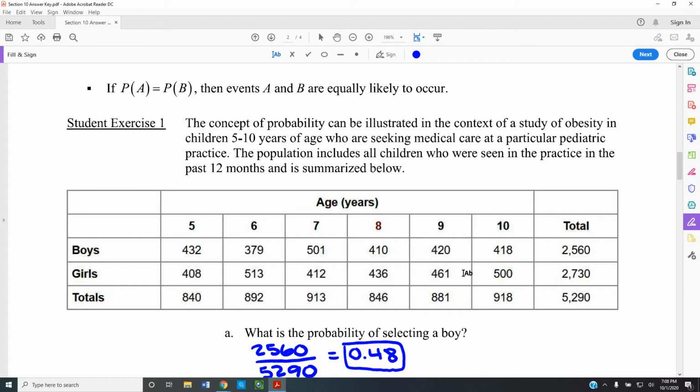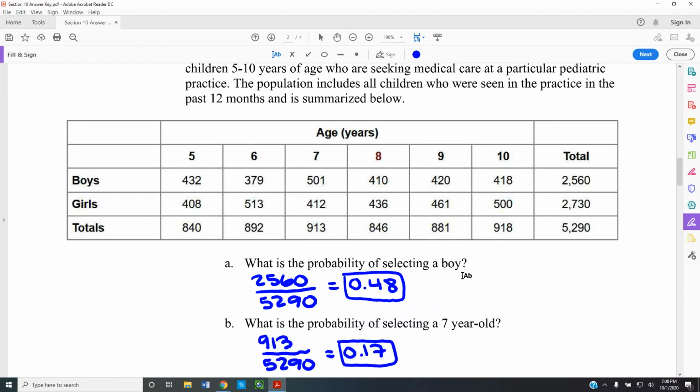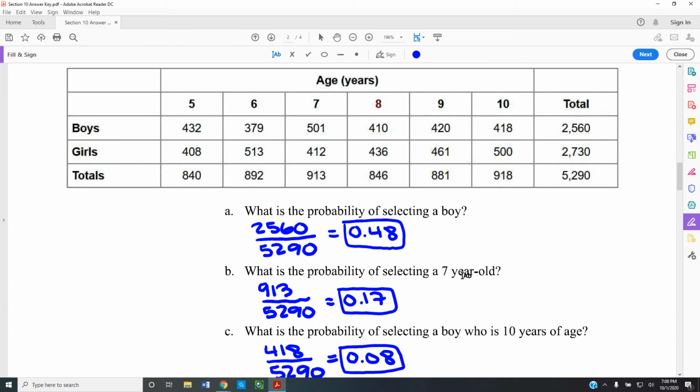So in student exercise number 1, it says the concept of probability can be illustrated in the context of studying obesity in children 5 to 10 who seek medical care at a particular pediatric practice. The population includes all children who were seen in the practice in the past 12 months and summarized below. So I'm going to scroll down so we can see just a little bit more. Now we can see the data.